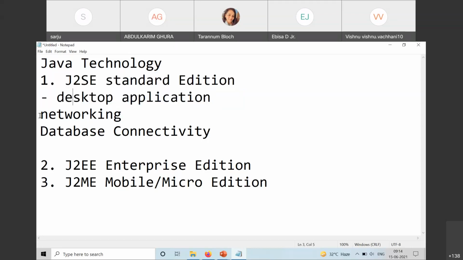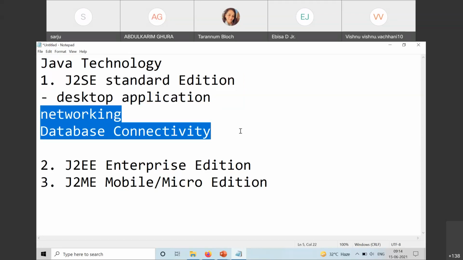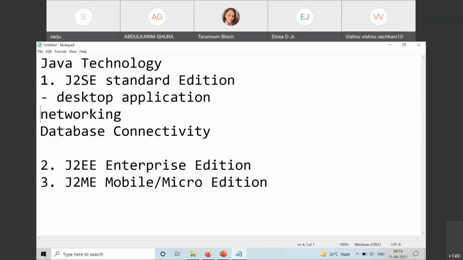Apart from that, the things which were not covered in your previous semester J2SE subject are Java networking and database connectivity. So this is our unit number 1, which we are starting today, and this one is unit number 2, JDBC, which makes your application connect with the database.